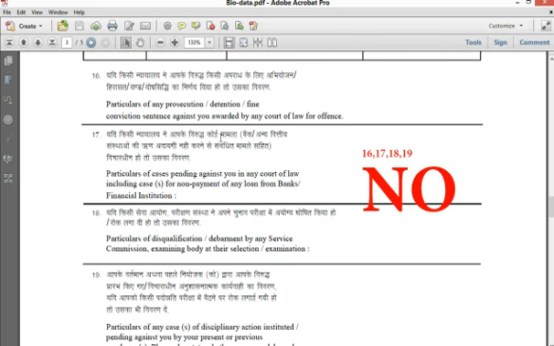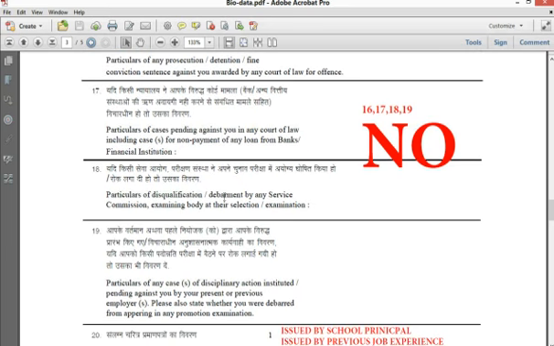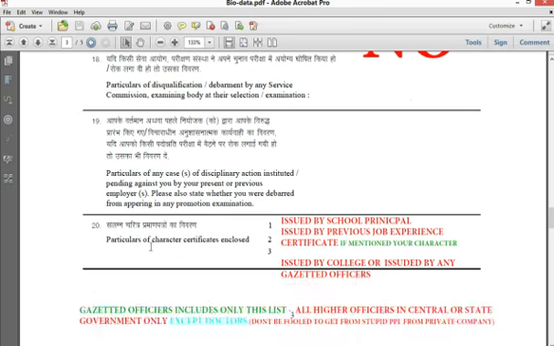If you don't have any case pending in any police station or any law court, okay, if you have anything, please mention it. If you have been in a police station or any law case is going on against you, please mention it. Otherwise you put it as a no, big fat no for it.